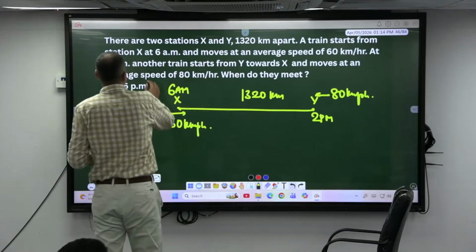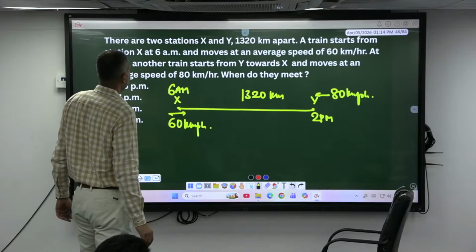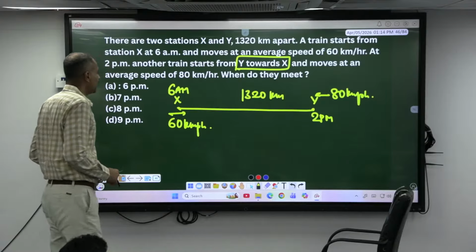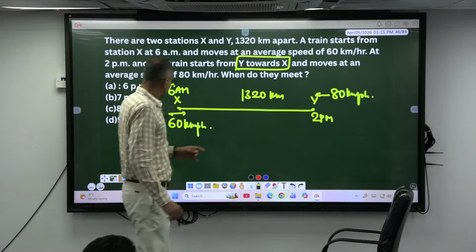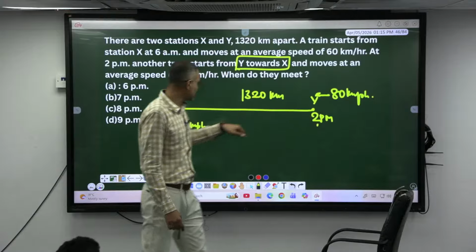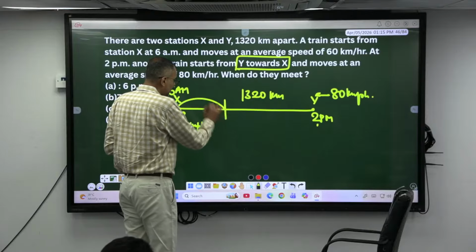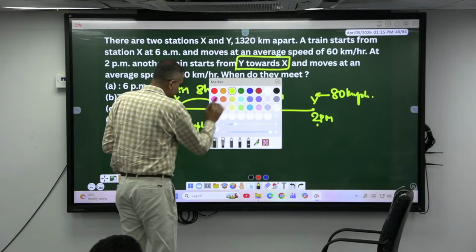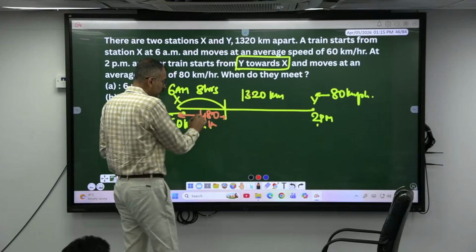A train starts from X at 6 a.m. Another train starts from Y towards X, and moves at an average speed of 80 kilometer per hour. This is easy. When do they meet? Okay. See, this is starting at 2 p.m. So how many hours after this has started? 6 a.m. to 2 p.m., 8 hours. By 8 hours already this has traveled 8 into 60, which is 480. Okay, so this has to be 480 here. Out of 1320, if this is 480, this has to be how much here?